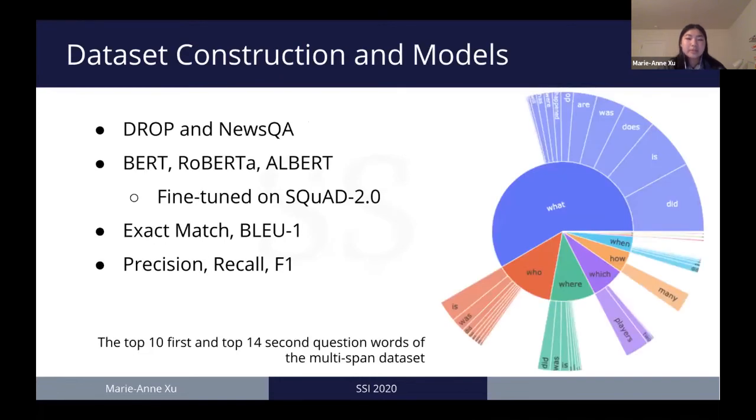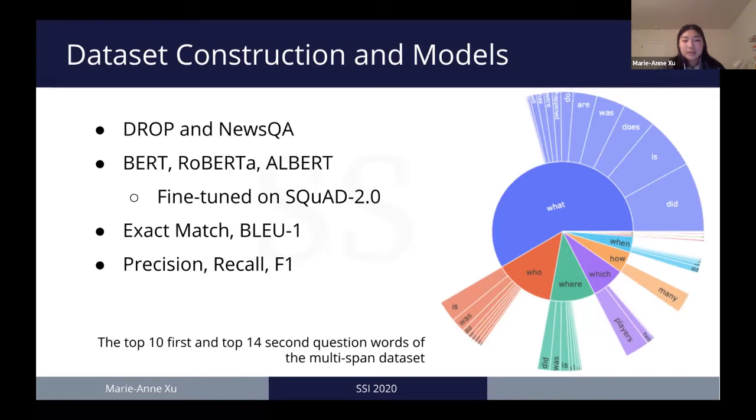Because the majority of previous datasets are composed of questions with single-span answers, we collect all multi-span examples from the existing DROP and MuSeQA datasets to make a new all multi-span dataset, which consists of almost 30,000 question-answer-passage triplets. The graph on the right shows 60% of those 30,000 examples, where the inner circle shows the top 10 first words of the questions, and the outer ring shows the top second words.